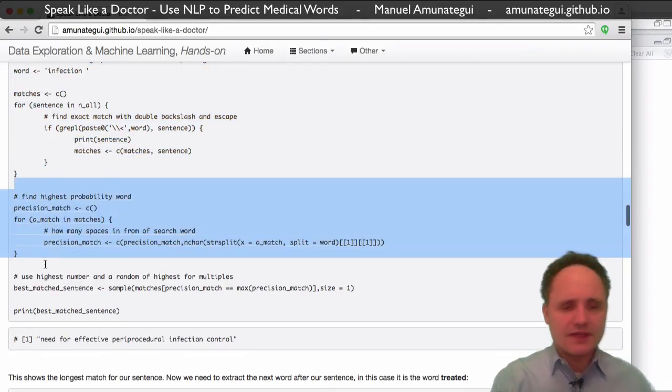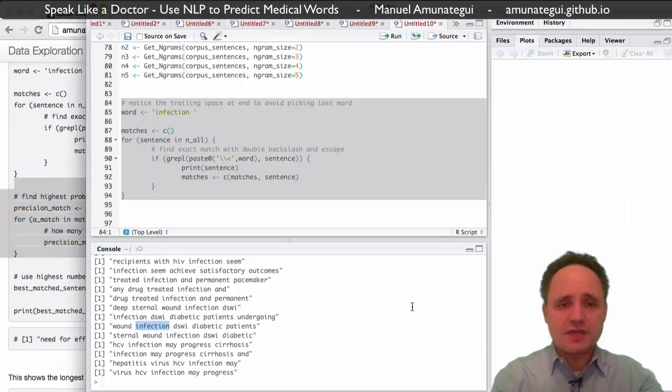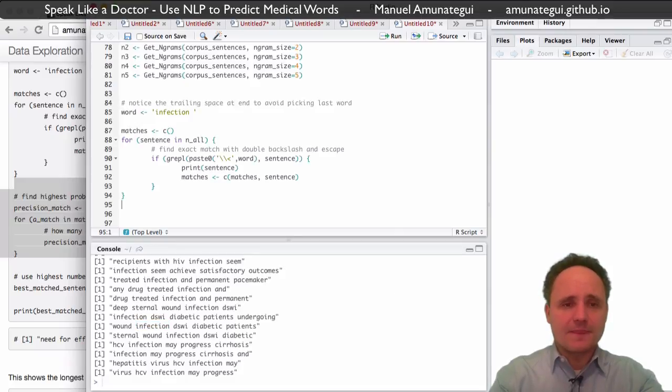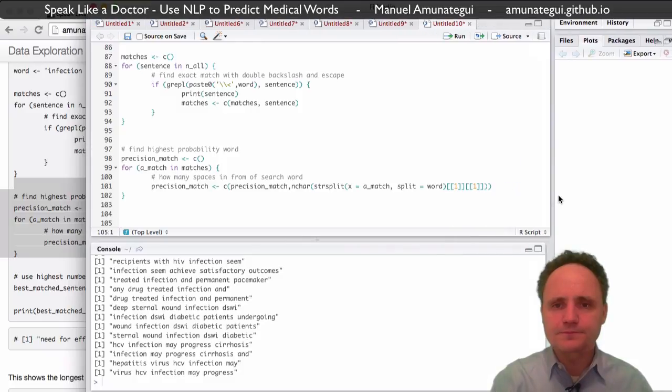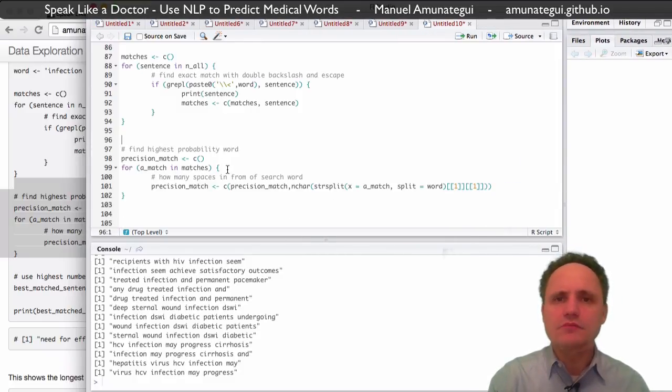So we're finding this. This is just one assumption I'm making, and it might not be the best, but it's one of them. It's a possibility. I'll make this a little bit bigger. So, you know, this is one. I'm making an assumption here. I'm saying, find me the word. The sentence I want is a sentence with the most characters before my sentence. So we're assuming here, the idea here is that there's a lot of context to the word I'm looking for. So that's the one I want.